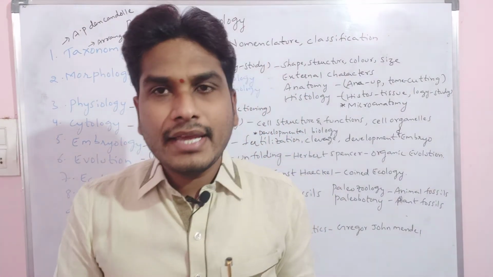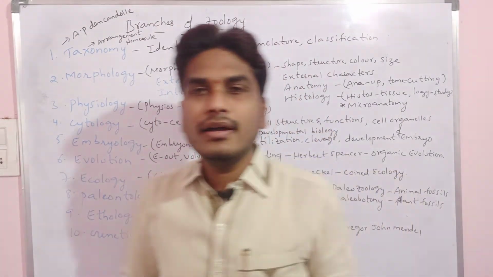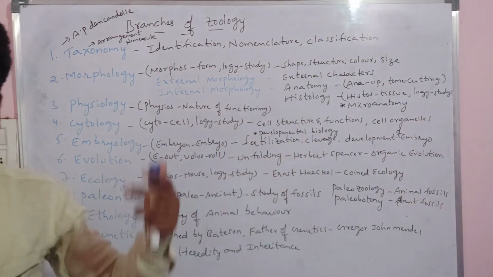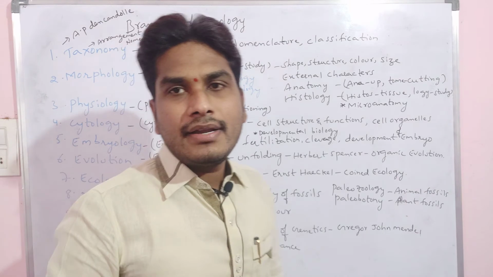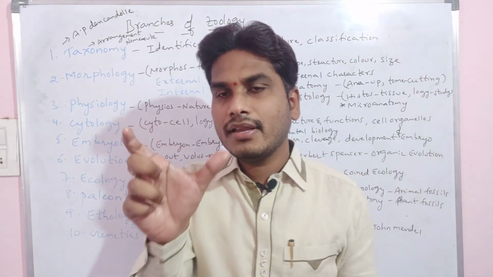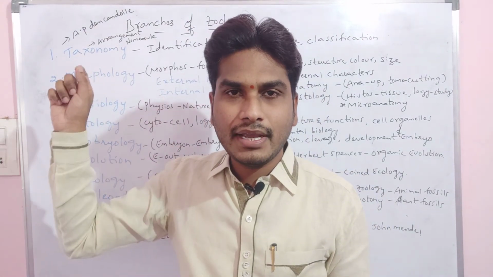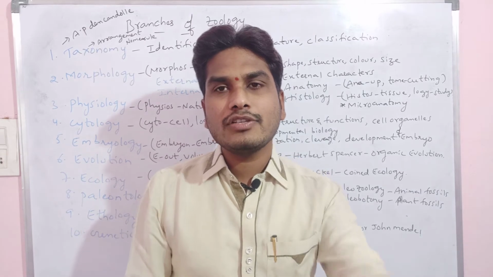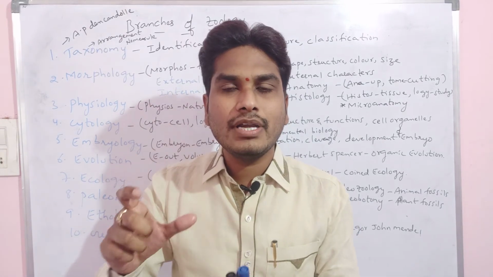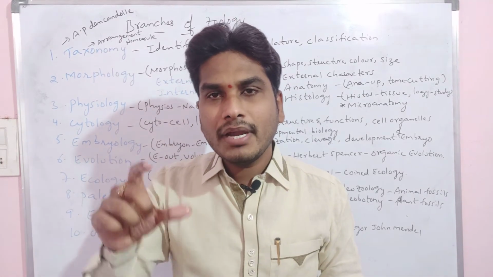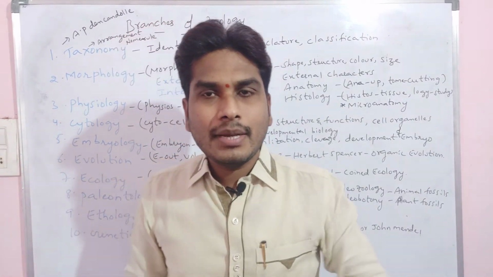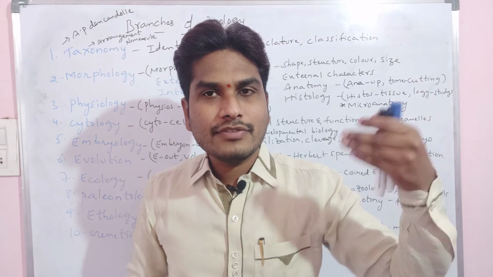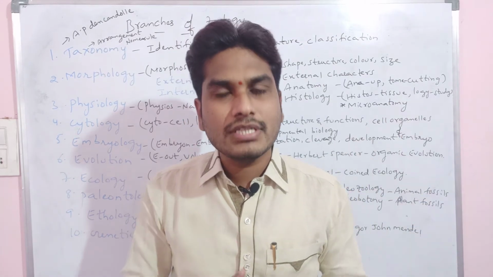These are the 10 branches which we have in zoology. And if you see the overview of the 10 branches, the first branch is taxonomy. The name taxonomy was given by A.P. de Candolle. The name itself indicates it: taxos, that means taxon, means arrangement, and nomos means rule, that means it consists of a set of rules. That means by the arrangement of classes, phyla, orders, all these things we are doing here.